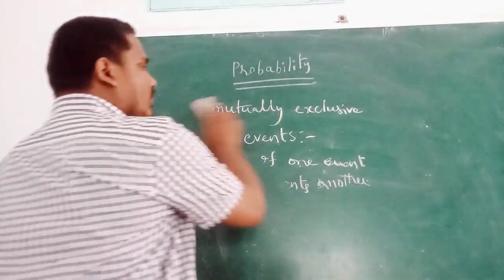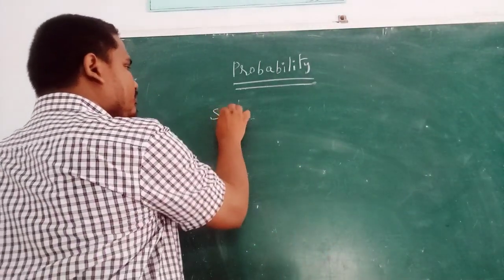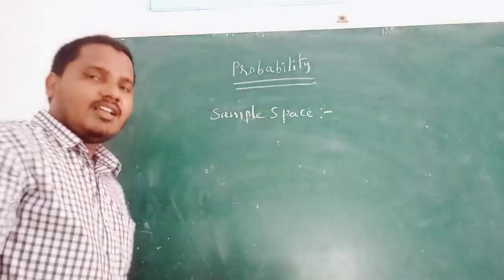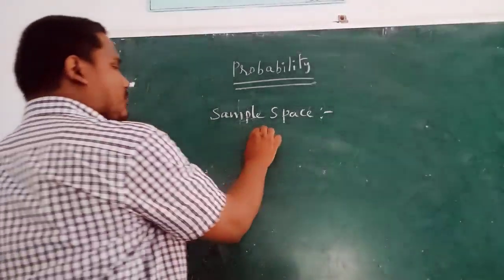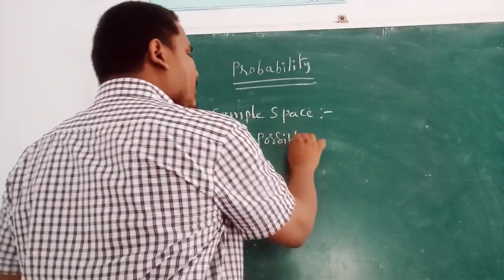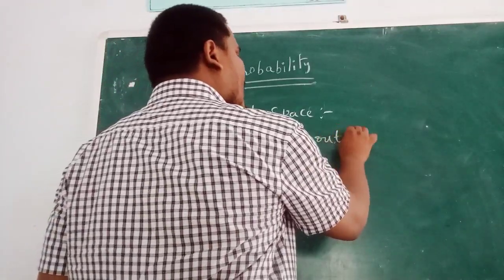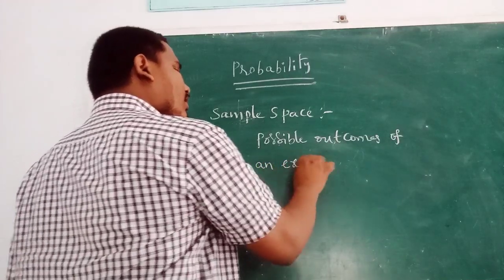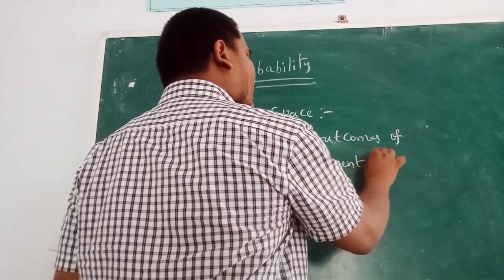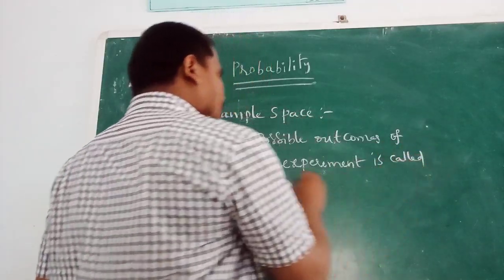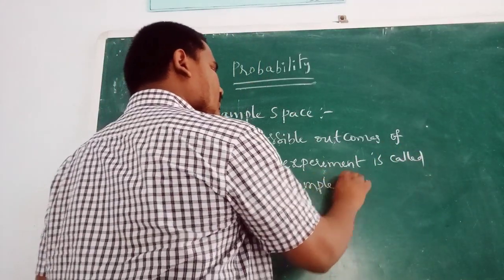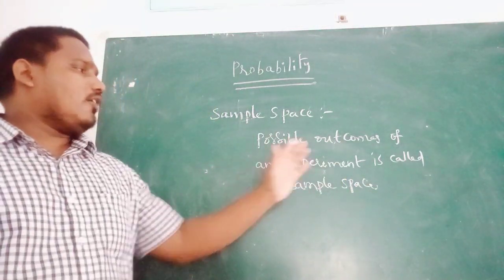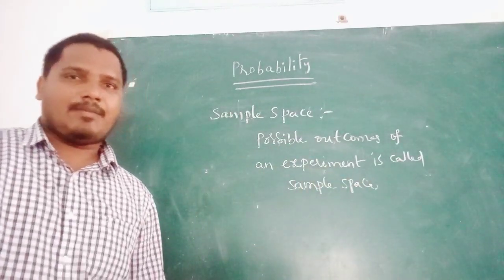Next, what is a sample space? The possible outcomes of an experiment are called the sample space.